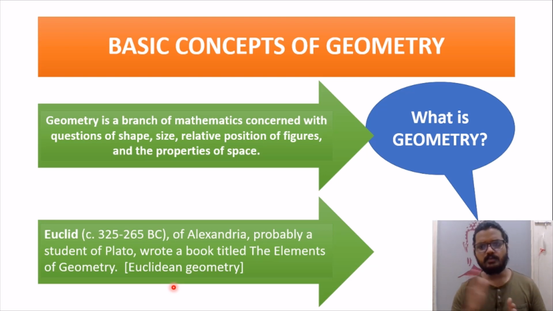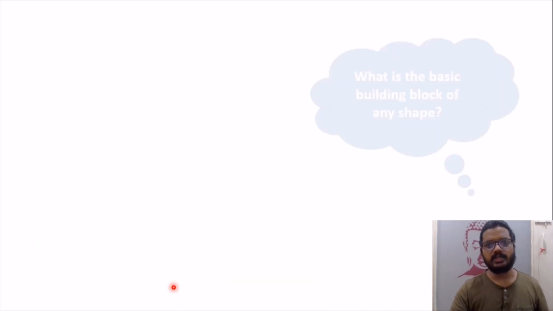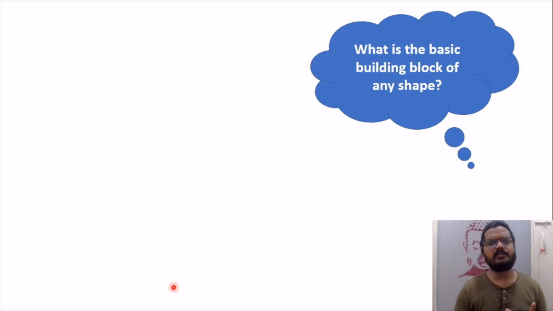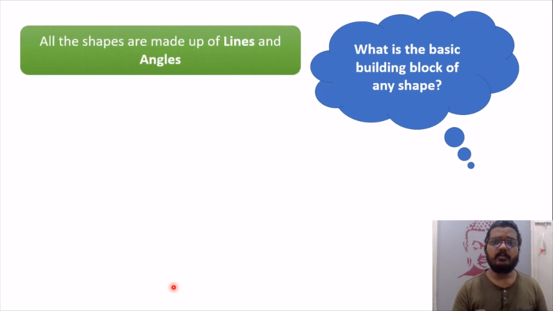Now it's time to move further. Since we have already understood that geometry is related to shape, size, structure and so on, let me ask you a few more questions. What is the basic block of a shape? If I want to make a triangle or a circle or a rectangle or a pyramid or anything, what is the basic building block of any shape? The building block of any shape is nothing but lines and angles. Therefore, whenever you study the basic concepts of geometry, you need to study lines and angles.